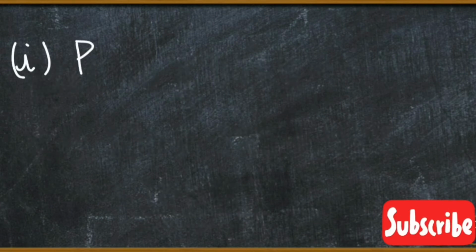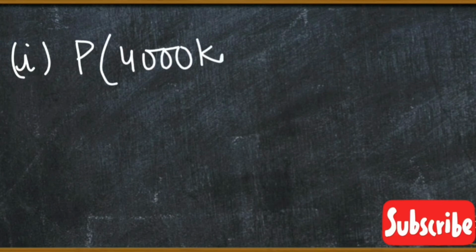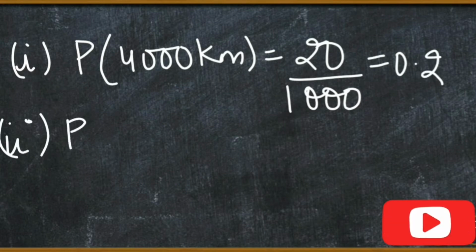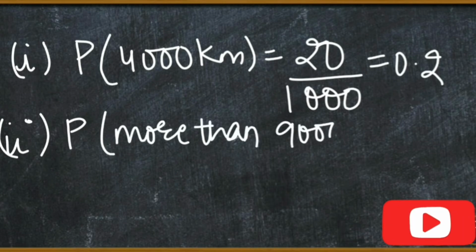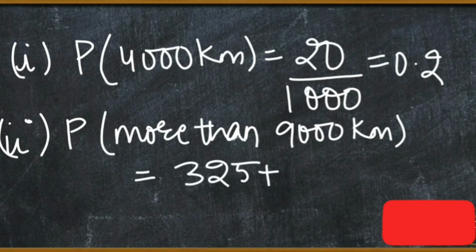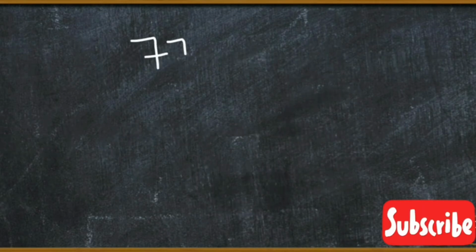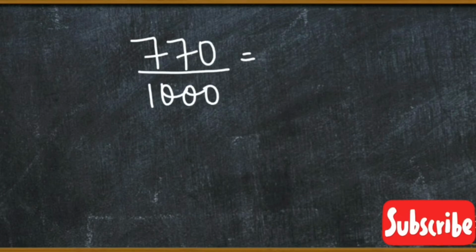First part, to calculate the probability of 4000 kilometer, which will be equal to 20 upon 1000, that is 0.2. Second, probability of more than 9000 kilometers. इसके लिए we have to add frequencies, that is 325 plus 445 upon total, that is 1000. After adding up, we'll get 770 upon 1000, which is 0.77.